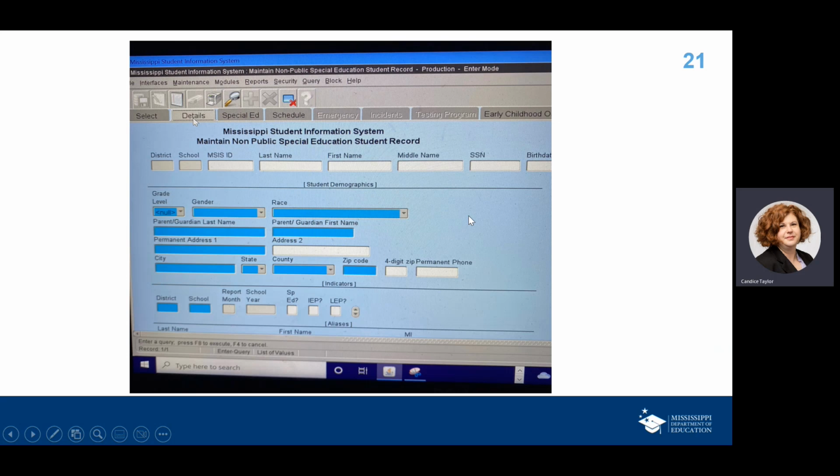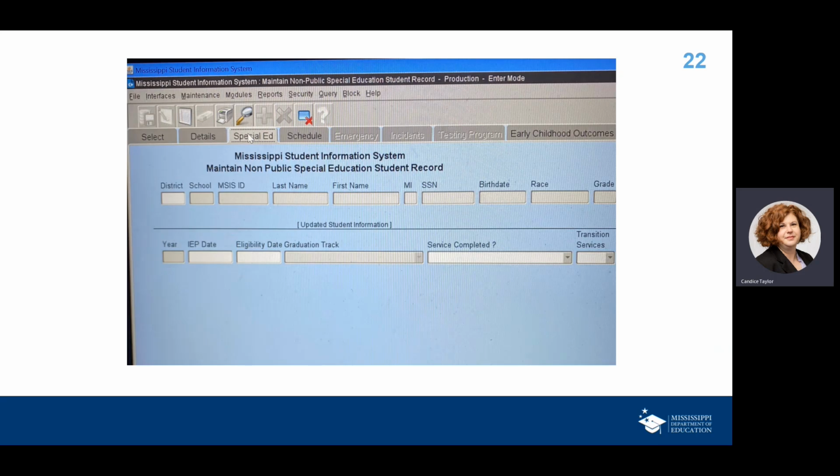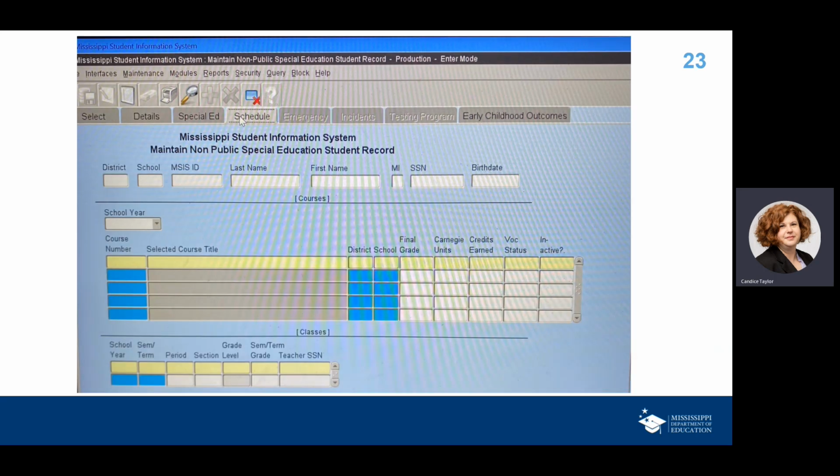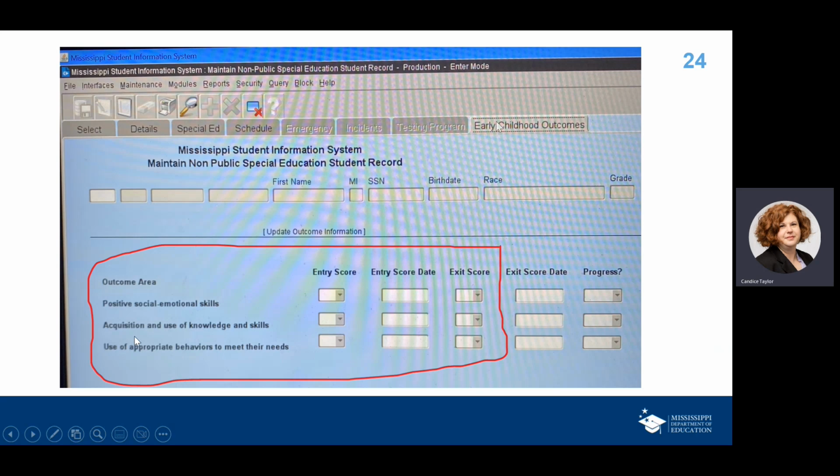If there's anything you need to change or add, it's a great time to do it. Go ahead and do it there. Then you will scroll over to the special education page. If there's anything that needs to be changed there, you can change it. Otherwise, tab over. There's the schedule page. If you need to add something in their schedule, you can certainly do that. Or otherwise, you will just continue to tab over to the early childhood outcomes part.